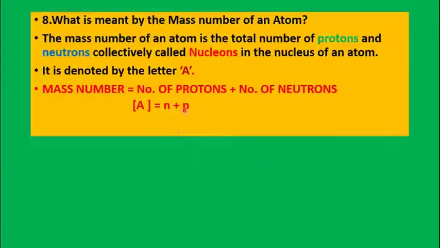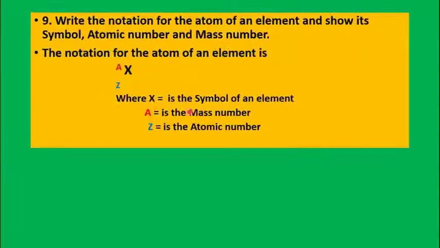What is meant by the mass number of an atom? The mass number of an atom is the total number of protons and neutrons in the nucleus of an atom. It is denoted by the letter A. Mass number is equal to the number of protons plus the number of neutrons. So, it is given as A, which is equal to N plus P. N is neutron and P is proton.